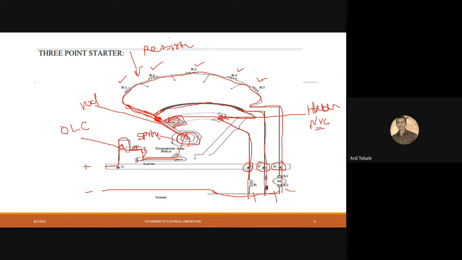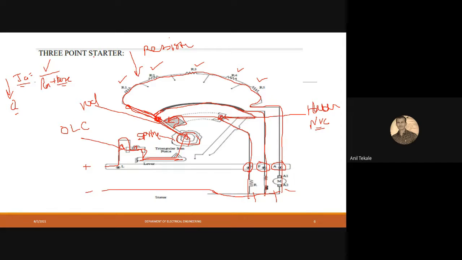Am I right? Are all the resistances in series? Am I clear? Yes, sir. So all these resistances are connected in series, so that is why the total resistance will be maximum. As we know, IA is equal to V divided by RA plus R external, and this external resistance is at its total value. So that is why the total current will be less, close to 0, right? So that is why our motor will start smoothly.